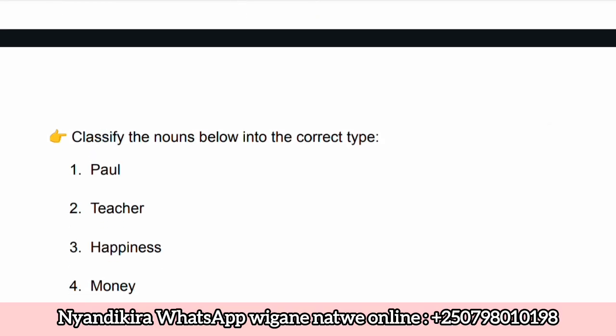We have a teacher. Where is this noun classified? Is this classified in common noun? Because everybody who is teaching is called a teacher. Okay. So we have also happiness. Where do you think we may classify this one? This is classified in abstract nouns because those are things that we cannot touch. So that is another abstract noun.